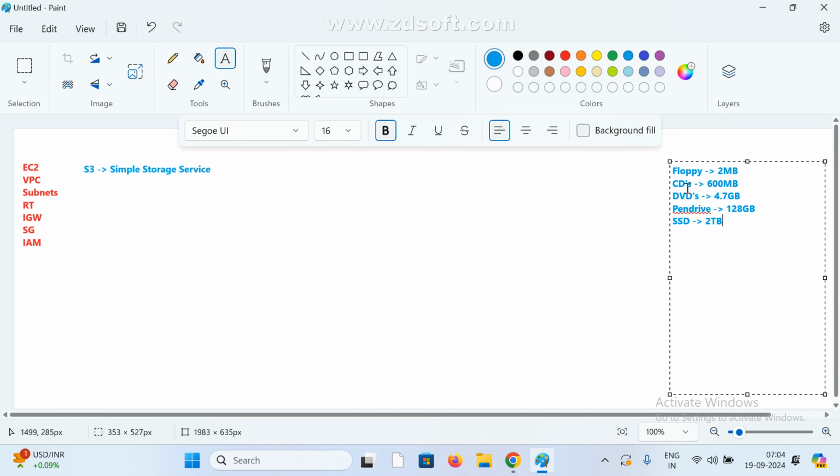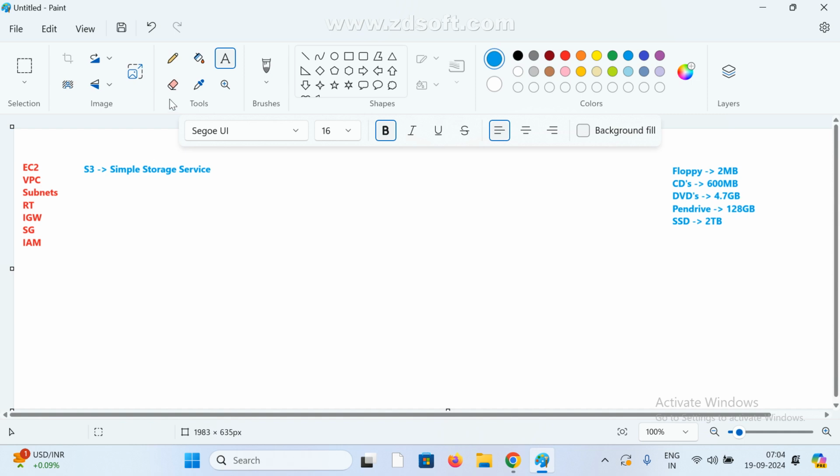The floppy is old, and nowadays we cannot see floppies. CDs and DVDs are also mostly outdated. We are using pen drives and external hard disks. S3 is also one type of storage.